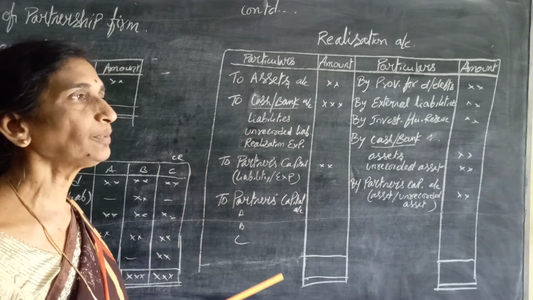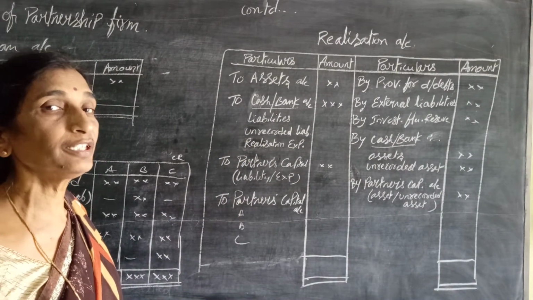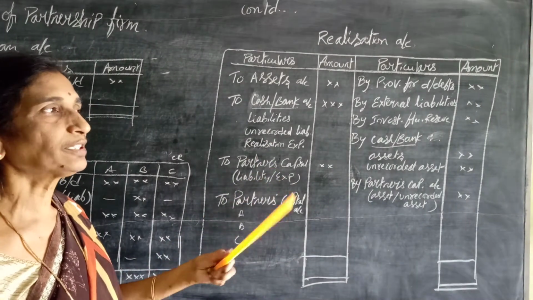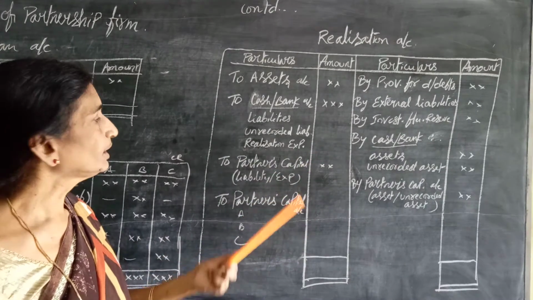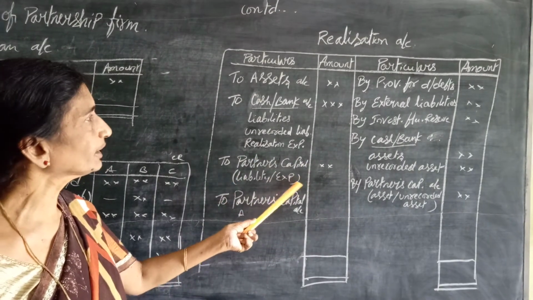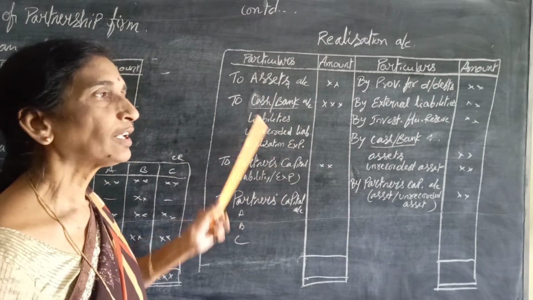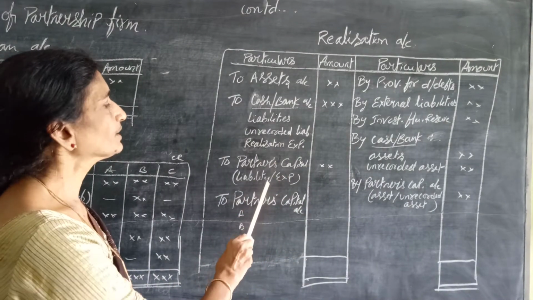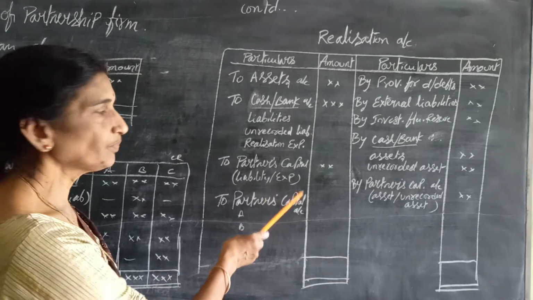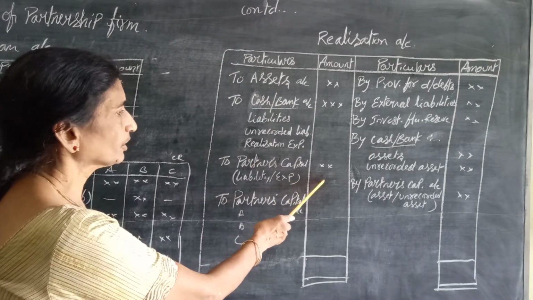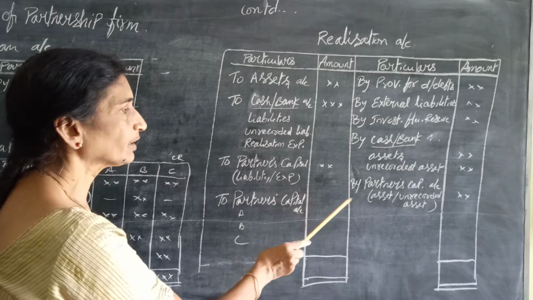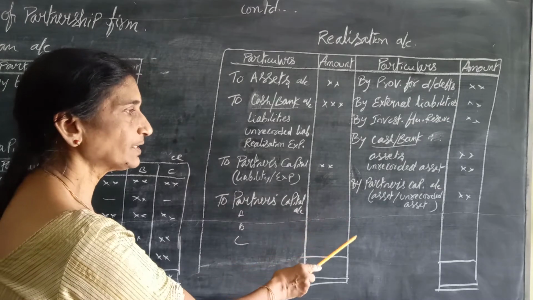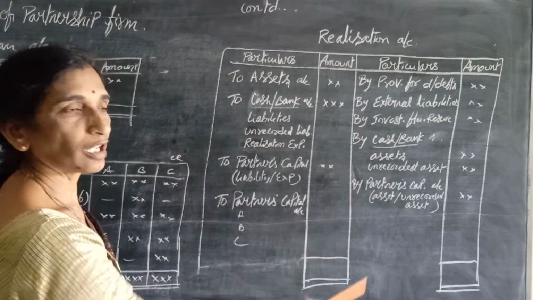And in the meanwhile, if any partner takes up the responsibility of paying any liability, say Mrs. Partner's loan is there, that Mr. Partner may take the responsibility of paying that liability to her. The same is being credited to his capital account and debited to realization account. Likewise, the partner may take up the responsibility of doing this dissolution procedure for some expenses, and those expenses are borne by him and the same is being credited to his account. After doing all this, if any profit or loss is there, the same is credited to partners' accounts, or if there is a deficit, the same is debited to their capital accounts.